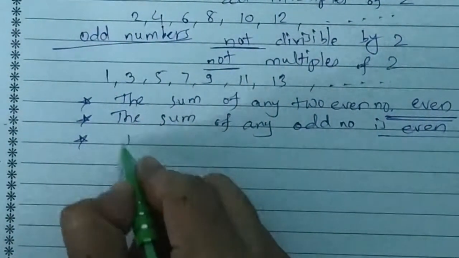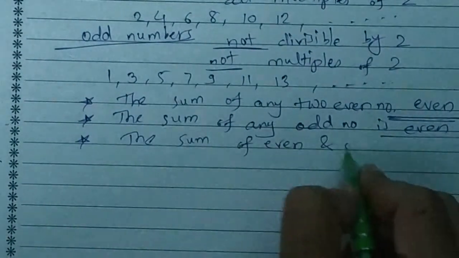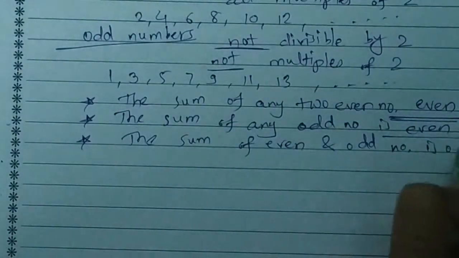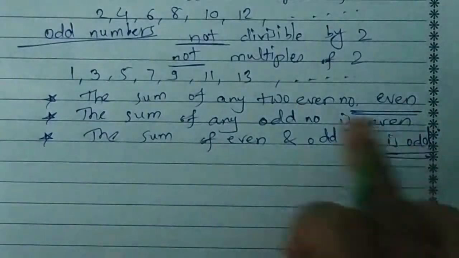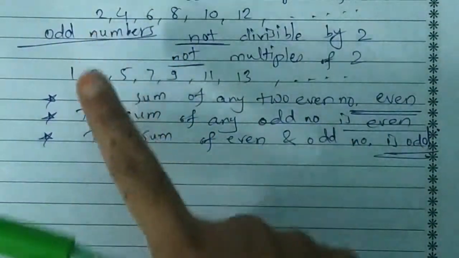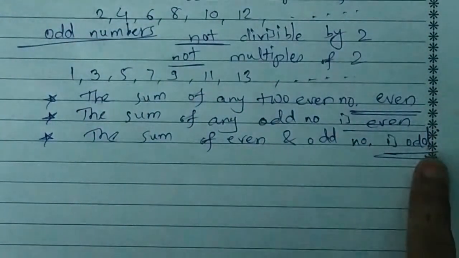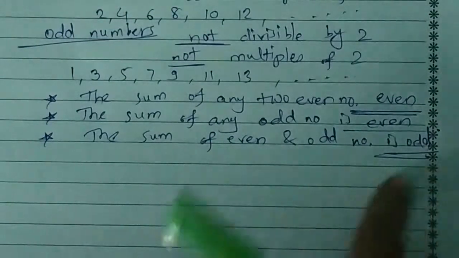And when you do the sum of an even and an odd number, it is going to be odd. Like you can take 2 here, which is an even one, and 3 from here. So 2 plus 3, you will get 5, which is going to be odd. So one even and one odd, the sum will be odd.